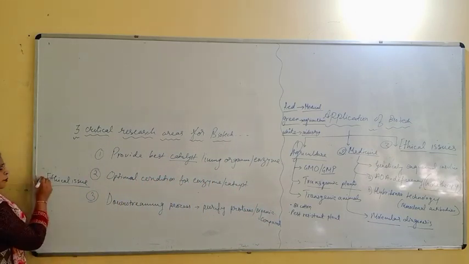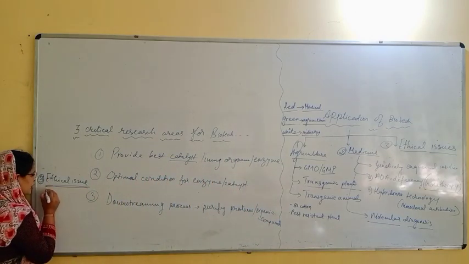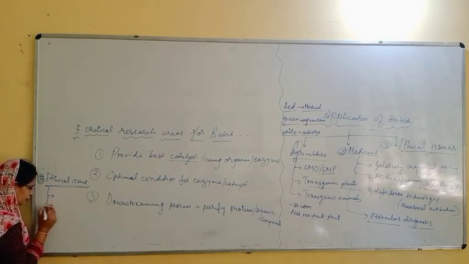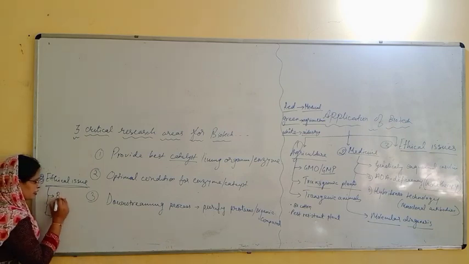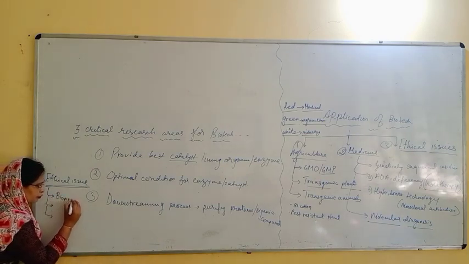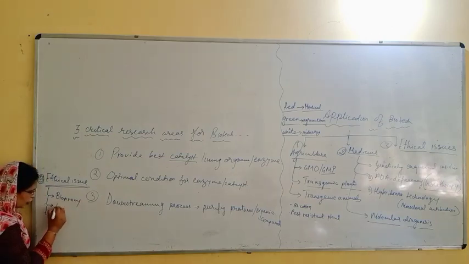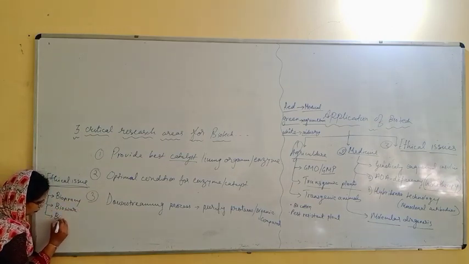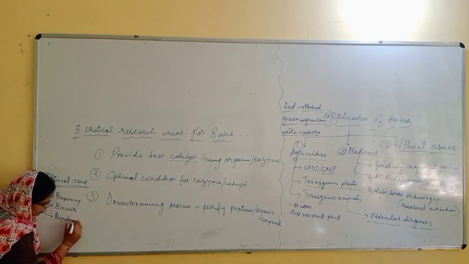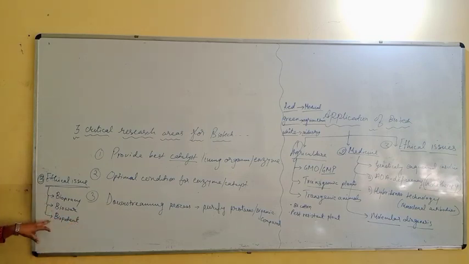So this is the third point, ethical issues, in which we will discuss different points. That is, first thing is biopiracy, biowar, and biopatent. So there are three things we are going to learn in the ethical issues.